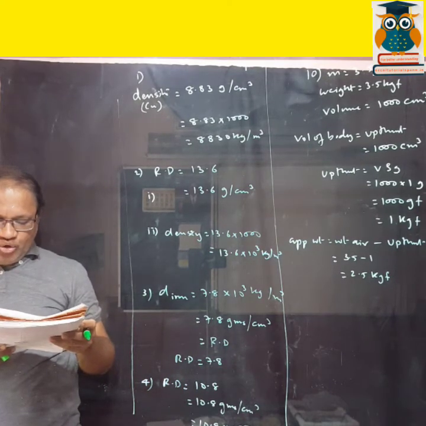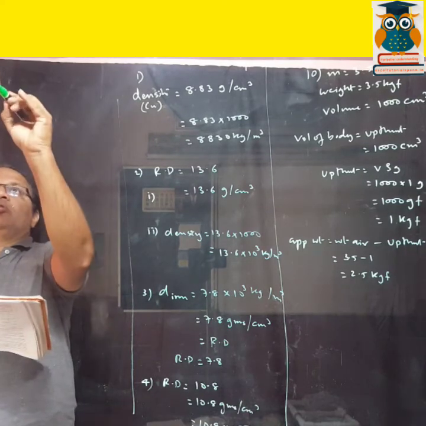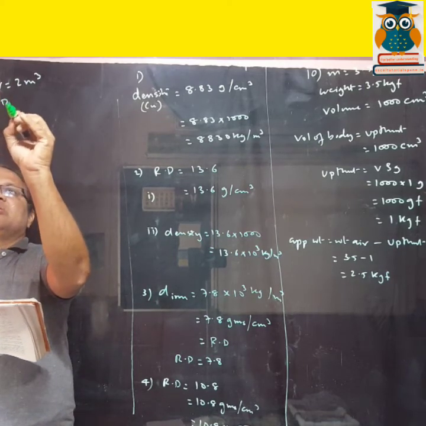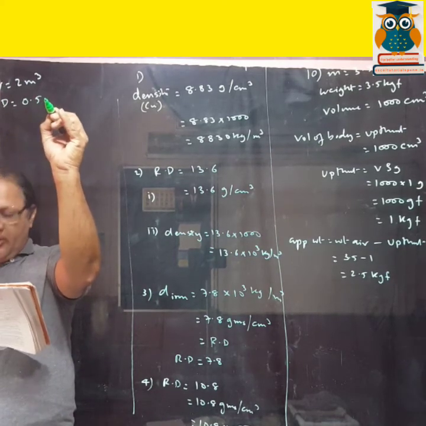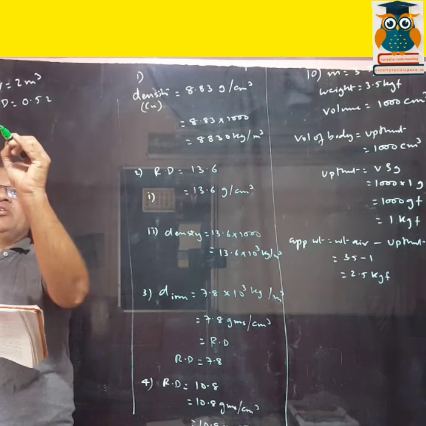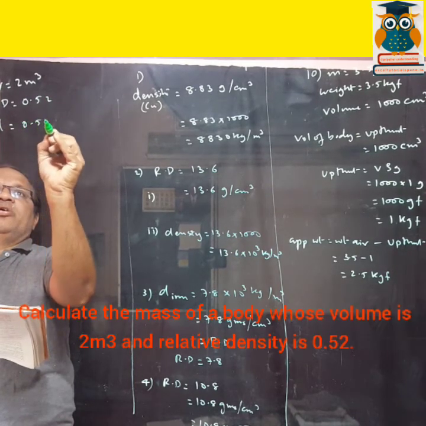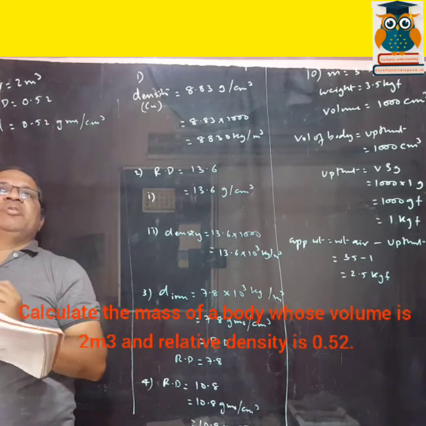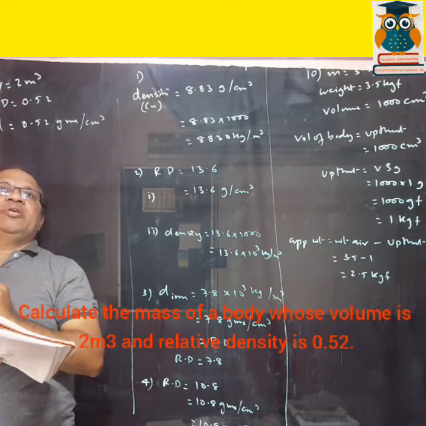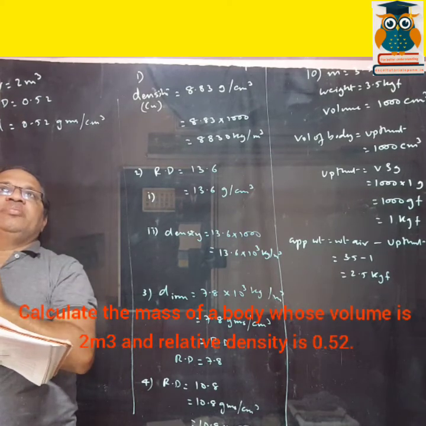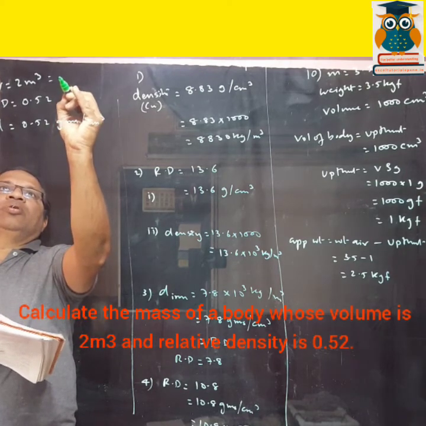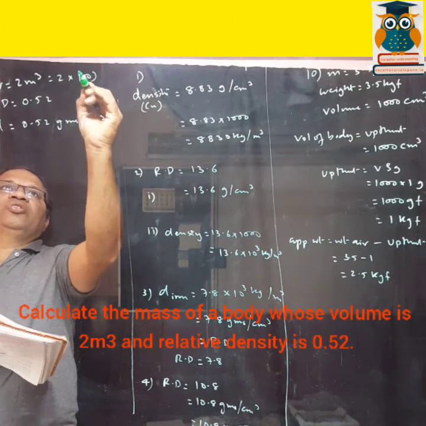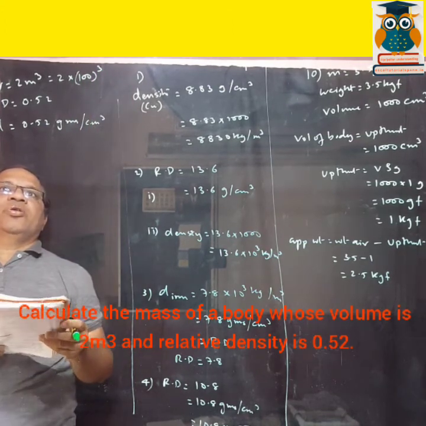Then fifth sum. Calculate the mass of the body whose volume is 2 meter cube and relative density is 0.52. So that is density in CGS system, right? 0.52 grams per centimeter cube. Now here volume is in meter cube, you have to convert that into centimeter cube. So how do you convert that? 2 into 100 raised to 3.